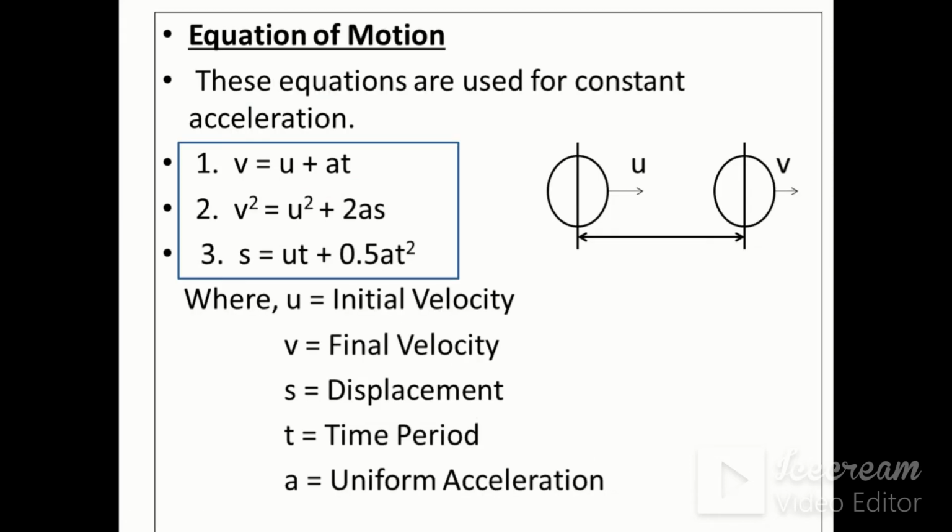Equations of motion. These equations are used for constant acceleration. Let u be the initial velocity. The particle has initial velocity u, and after some time t, it moves by some displacement s and has final velocity v.